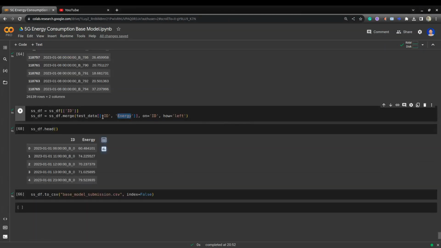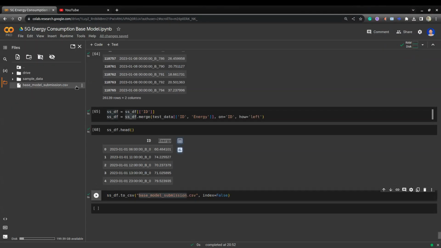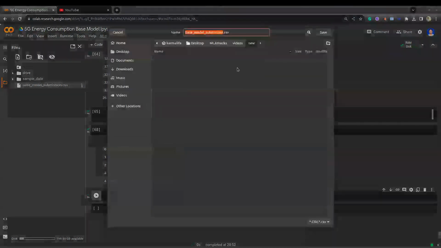Here I'm merging ID and predicted energy with the sample submission. So at the end we have ID and predicted energy from the model. Then I save it as base model submission.csv. So here you can see I downloaded that base model submission.